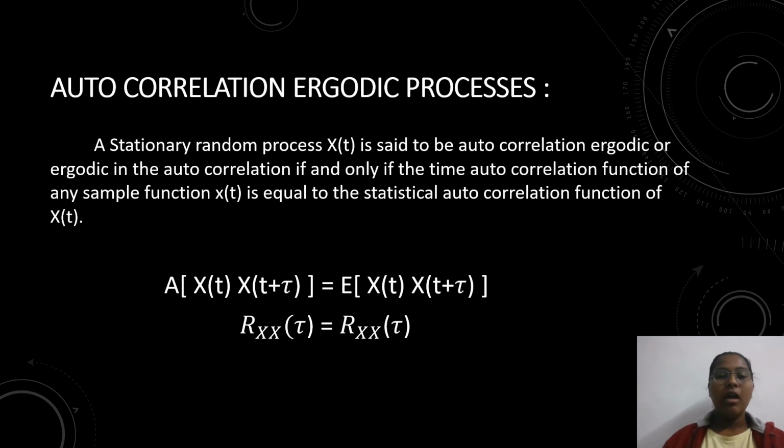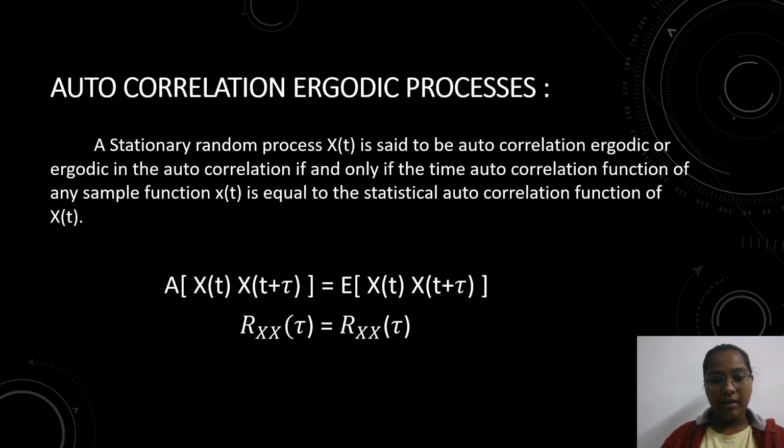Now here we see our last but one topic. Last one, autocorrelation ergodic process. A stationary random process x of t is said to be autocorrelation ergodic, or ergodic in autocorrelation, if and only if the time autocorrelation function of any sample x of t is equal to the statistical autocorrelation function of x of t.